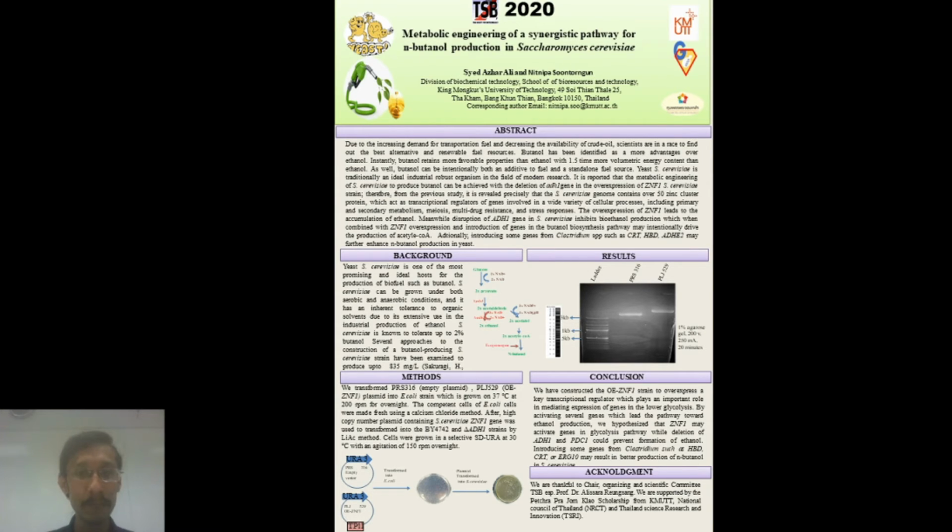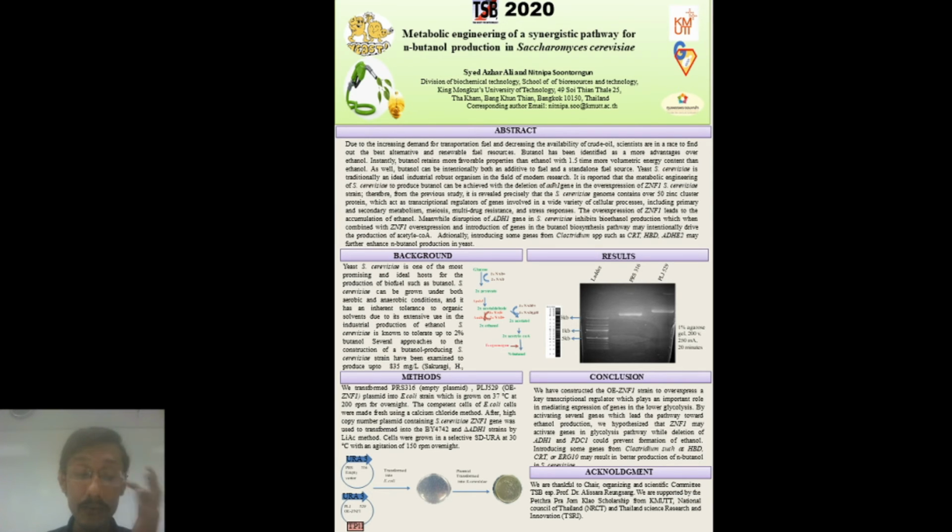In the method, we use the overexpression ZNF1 plasmid. ZNF1 is a transcriptional factor involved in the regulation of multiple genes in the glycolysis pathway. So here we construct the overexpression ZNF1 plasmid. We transform the plasmid into E. coli by the calcium chloride method. Once we got many copies of the plasmid, we introduced it into Saccharomyces cerevisiae in the ADH1 deletion background by lithium acetate transformation.